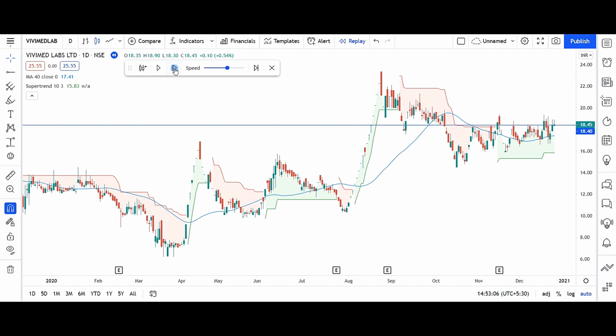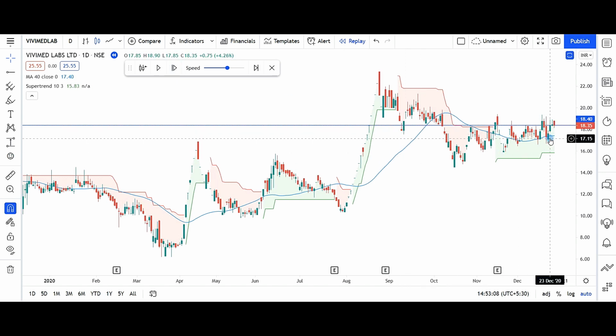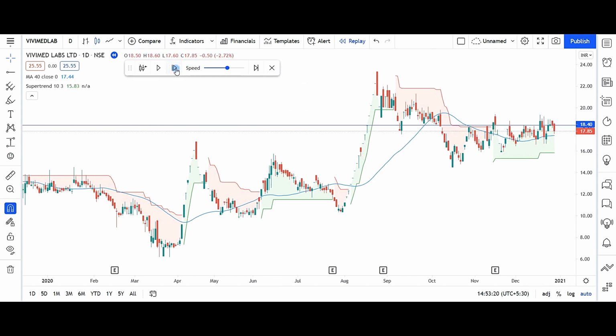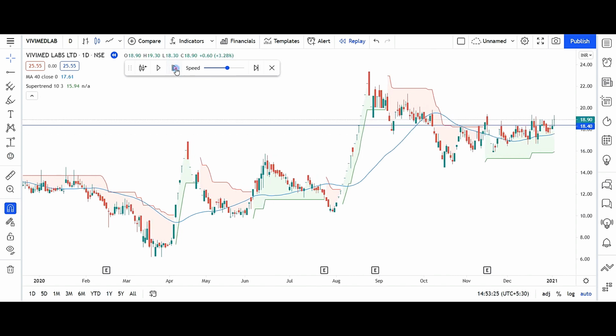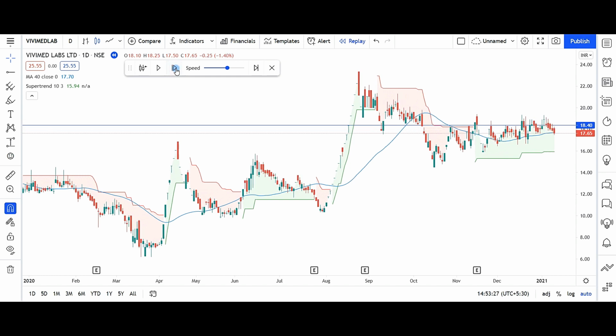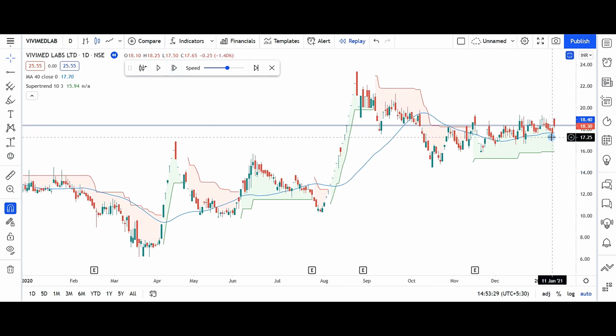Then again this candle is the entry candle because it is closing above the moving average as well as the super trend. Then entry, with stop loss below this moving average. This trade has also hit a stop loss, and next day it opened at gap up.